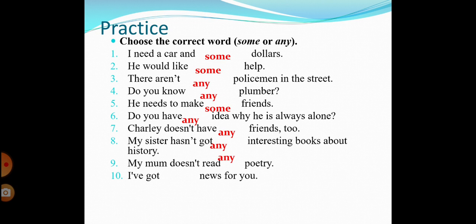I've got news for you. I've got, which sentence is this one? Affirmative. I've got some news for you. Okay, I hope you got it correct.